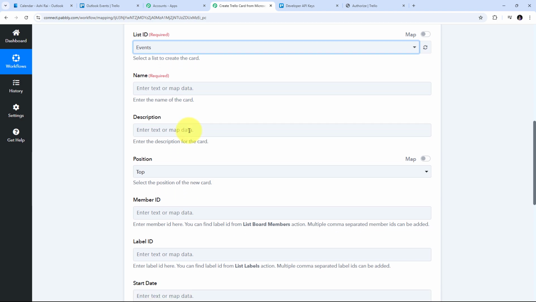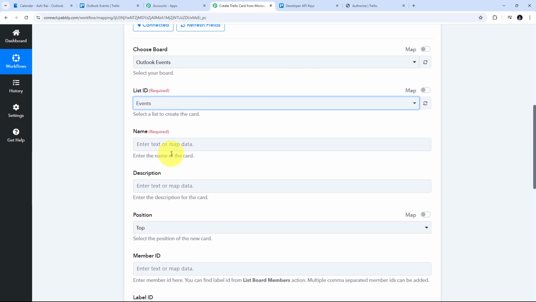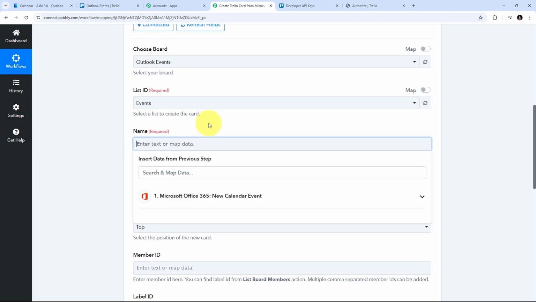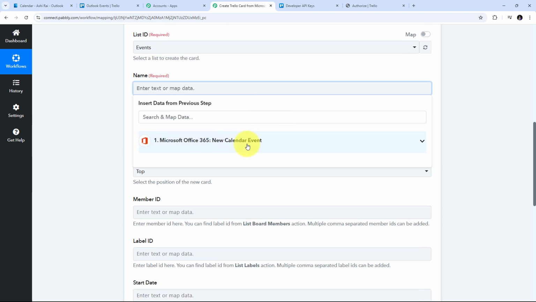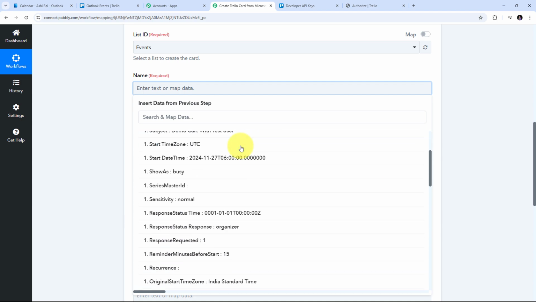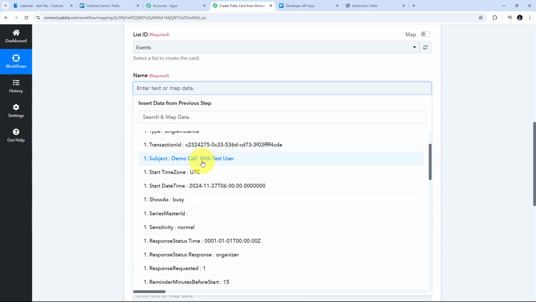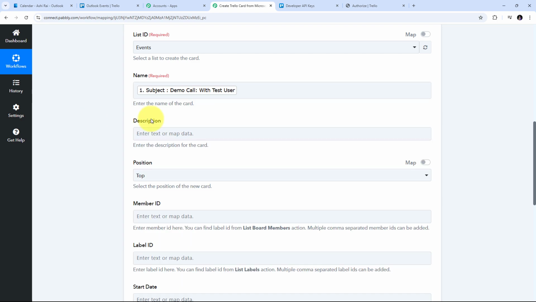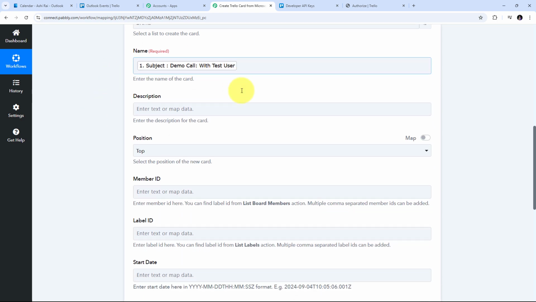So for that, I need to use mapping. Mapping is a technique through which I can retrieve the data from the previous steps, and the data that is changing will get replaced with the new data in real time. So for mapping, I need to click here. I will open this response of Microsoft Office 365. And here, this is the subject or the title of my meeting. So I'm going to map this, and now this is going to be the name of my card.